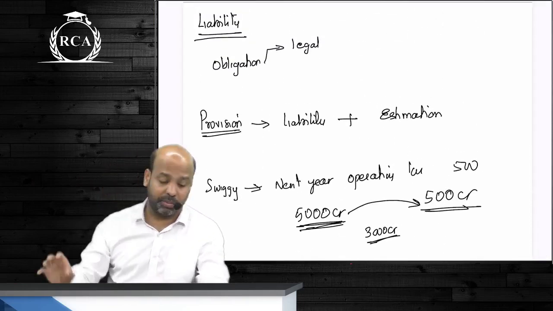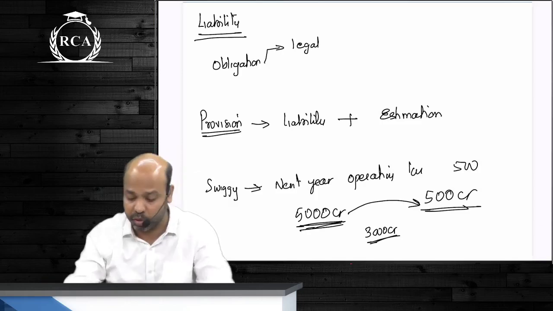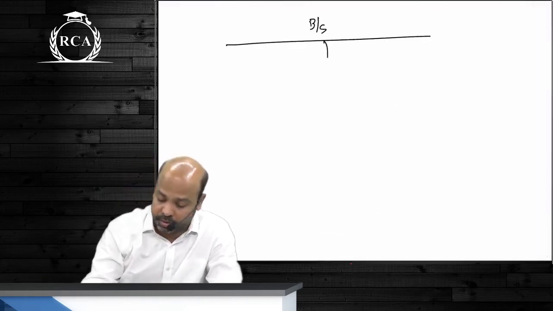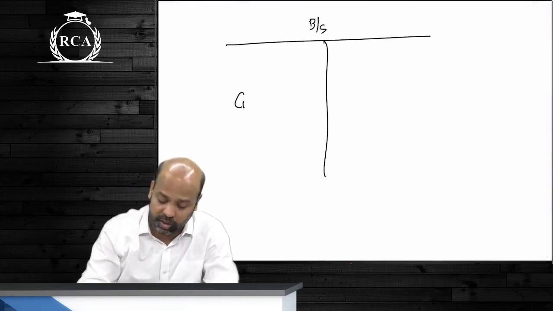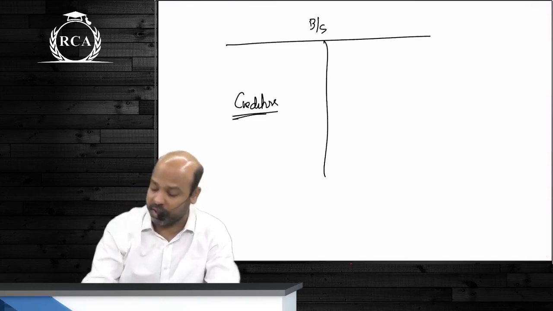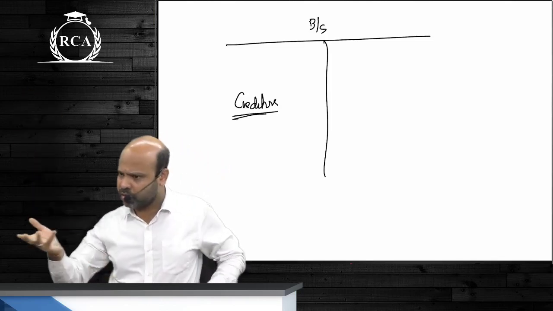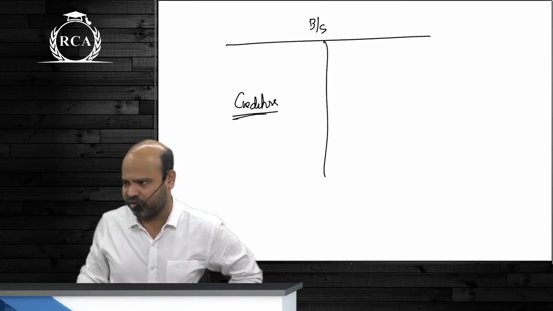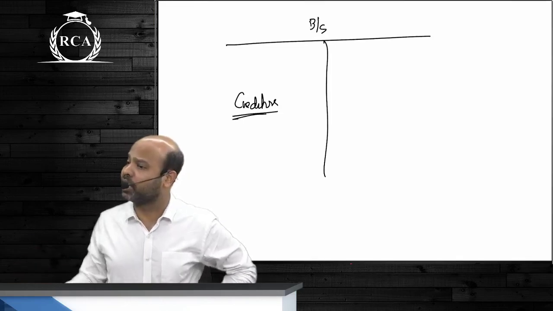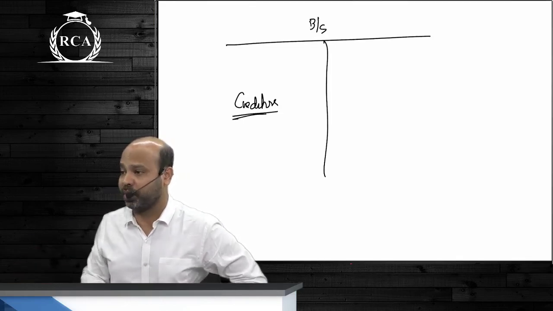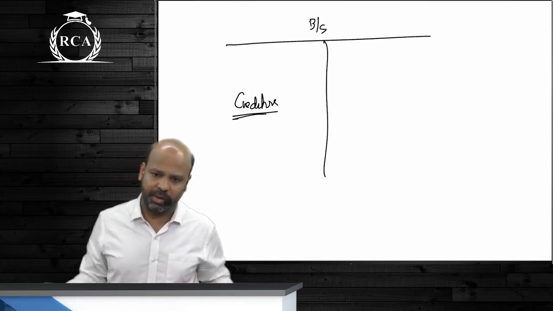So how do you define? Now liabilities, beta, can be of different types. Can you name a few liabilities, beta, that you normally see in a balance sheet? Excellent. Creditors, guys. How is creditors satisfying the definition of the word liability? When I'm buying raw material from someone, guys, am I not creating a contract in the process? Am I obligated to pay for that raw material? Isn't that a liability for me?